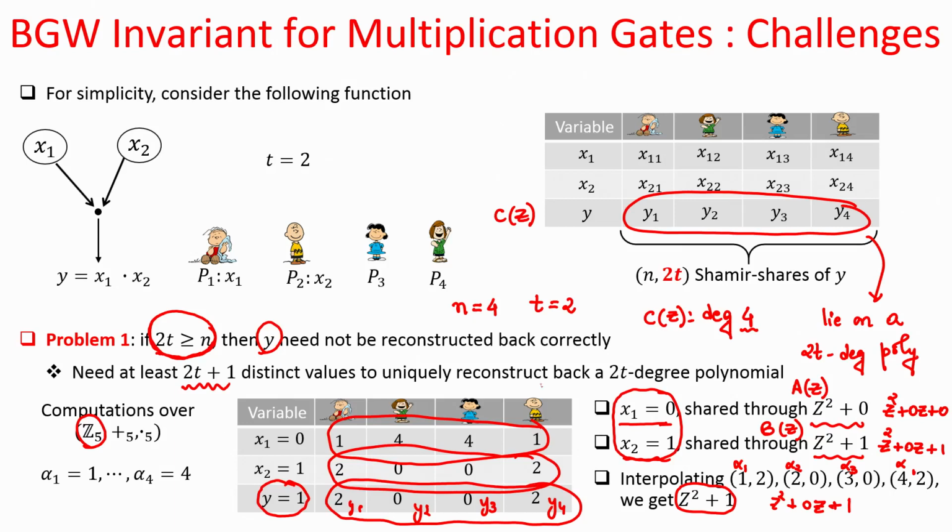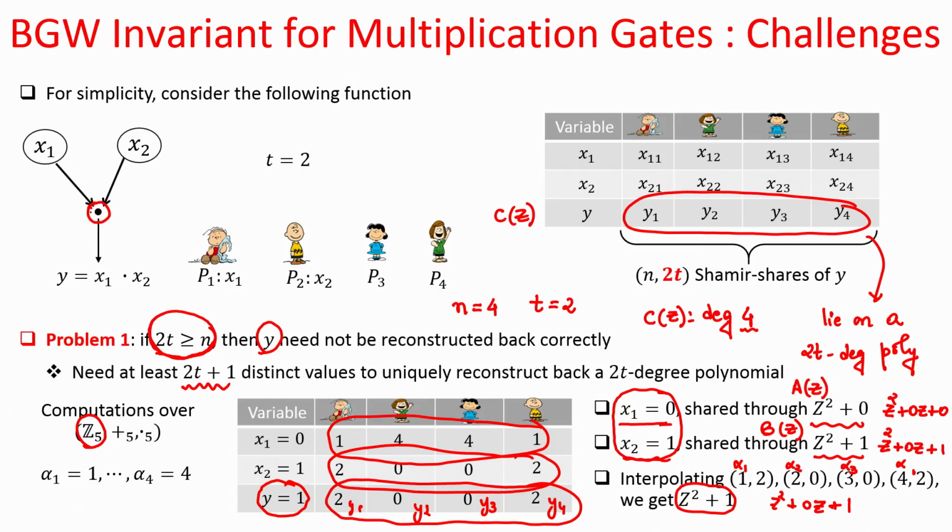But we are having only 4 parties in the system. You do not have the 5th party who can provide you the 5th point on this c polynomial in the form of its share, and using which you can reconstruct back your y correctly, right. So, that is a correctness problem, and you can imagine that this problem is arising just for one single multiplication